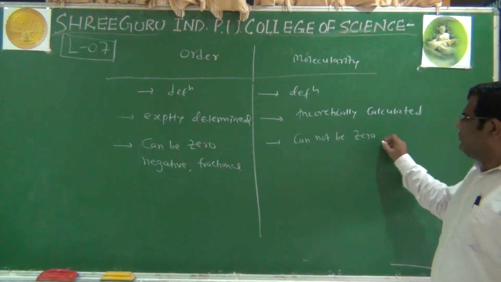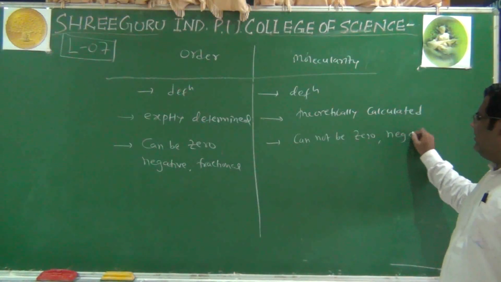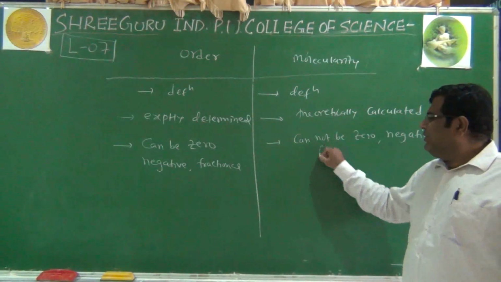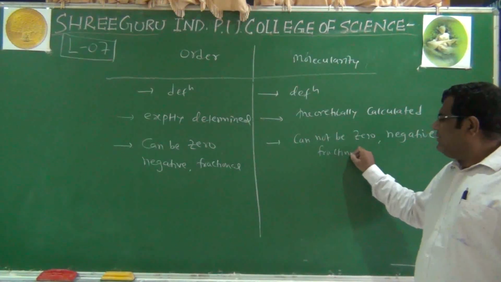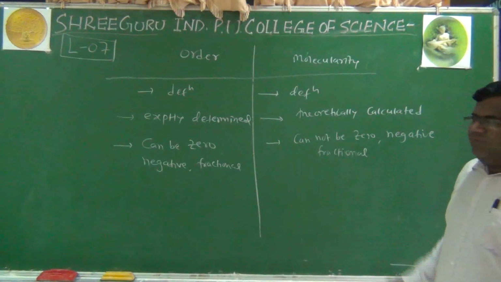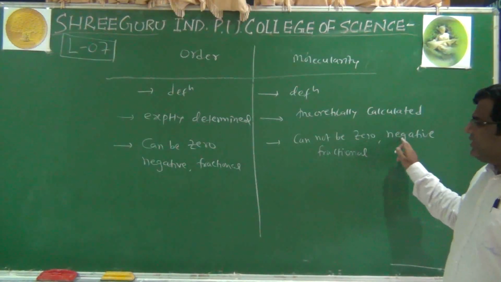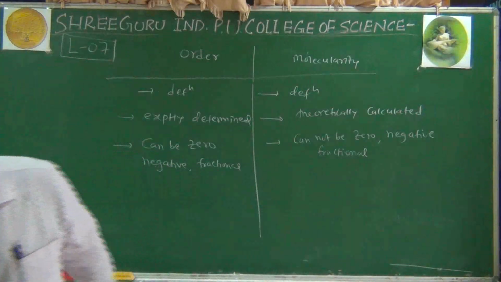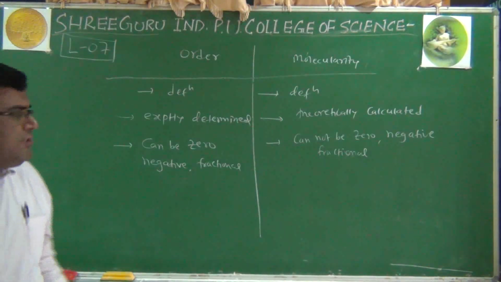So it cannot be 0, it cannot be negative, because the number of molecules cannot be negative, and the number of molecules cannot be fractional. So it cannot be 0, negative, or fractional. So this is the third difference we can say about it.